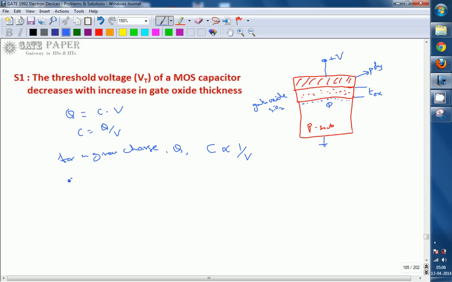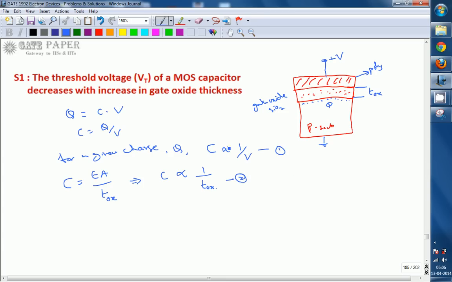And the capacitance of a parallel plate capacitor can be written as epsilon A by D. D is the distance between the plates. Here the distance between the plates is the oxide thickness, TOX. So from this, C is proportional to 1 by TOX. This is the first equation, this is the second equation.